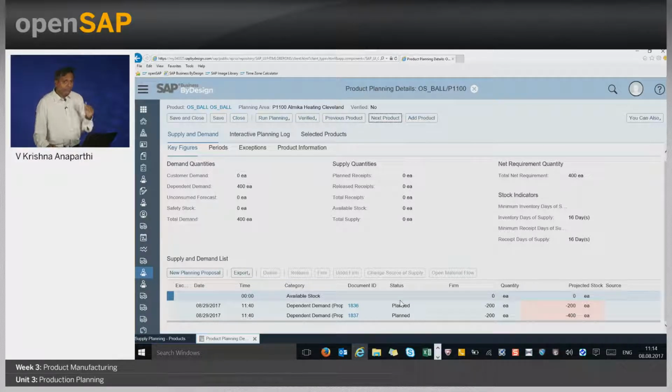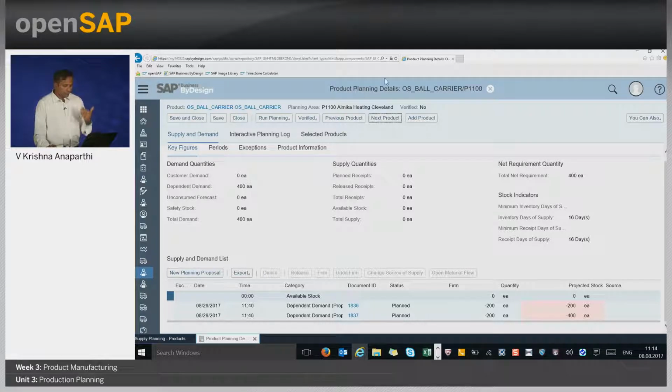Earlier we saw there is nothing on this screen, but the proposal that got created for the cartridge informs the system: if you want to make the cartridge, then you need to have the demand for the ball and the ball carrier and the stem and the ink. These are called dependent requirements. But the receipts are not planned for the components.